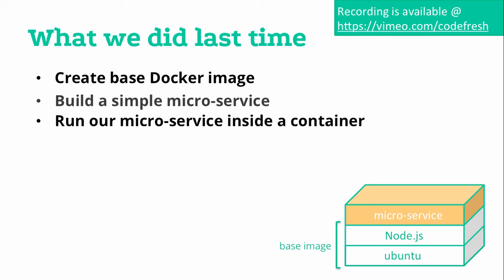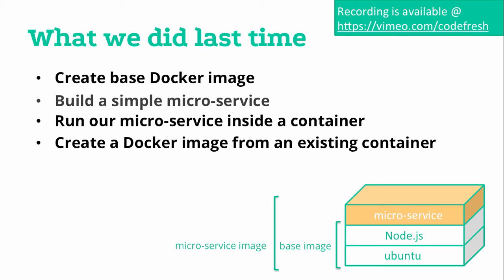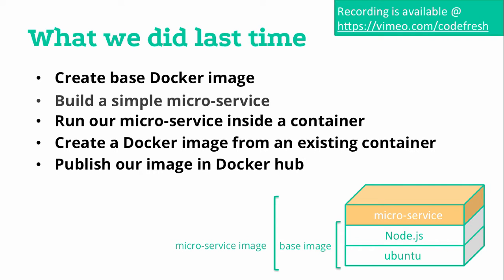We have checked that our microservice is running well on this container, and we stepped out of this container, and using Docker commit, we have created a new image that includes a microservice, Node.js, and Ubuntu. As the last step, we have taken our image and we have pushed it and published it in Docker Hub. So this is what we did last time.